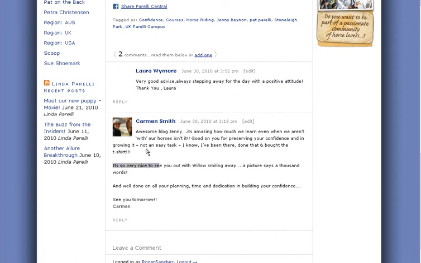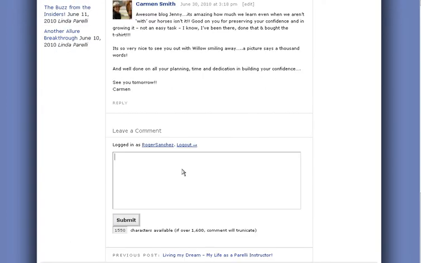I'm logged in as Roger Sanchez, so it's more than likely you'll have to log in to comment. And I think it's pretty simple, just entering your first and last name and email address, or possibly just an email address, and then you press submit. And keep in mind that you're limited to 1,600 characters.